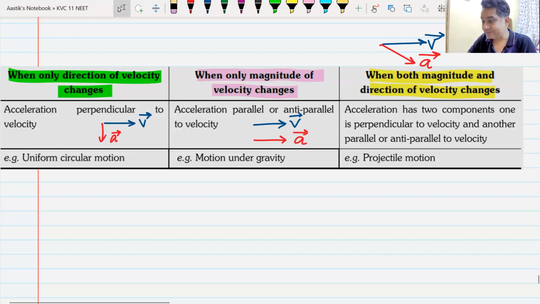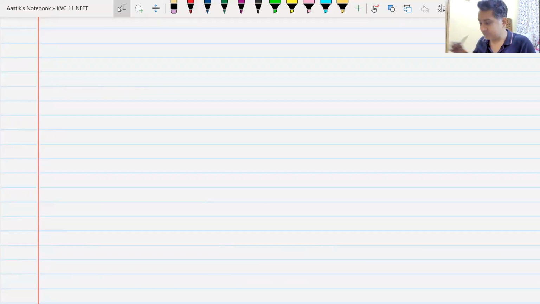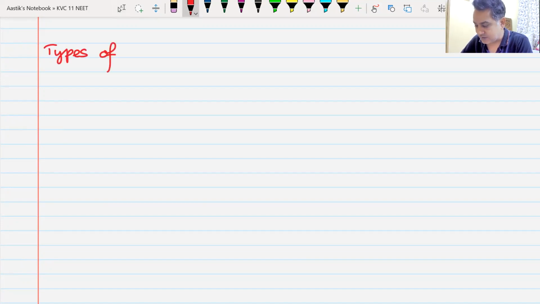Shall we move ahead? Life has to move on, and we have to move ahead. Once we have understood what acceleration does, it can change the magnitude of velocity, it can change the direction of velocity, it can do both. Now we can move on to the types of acceleration that we are going to encounter. And I must ask you, what are the different types of acceleration? I hope your mic is working. I can hear my voice echoing, so the mic is working.